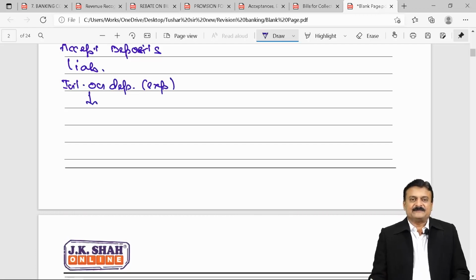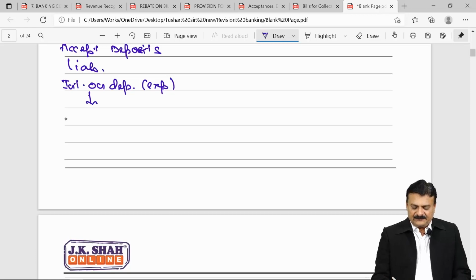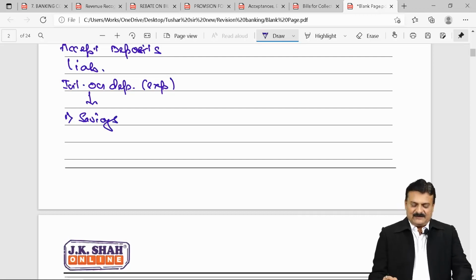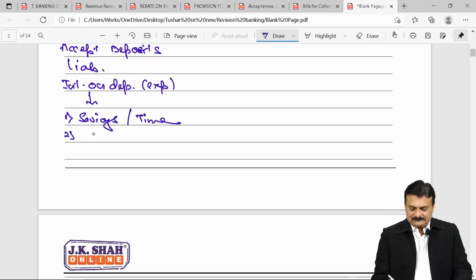Deposits are accepted mainly in four forms. I'm using the word mainly. One is savings deposit, also called time deposits. Then fixed deposits.